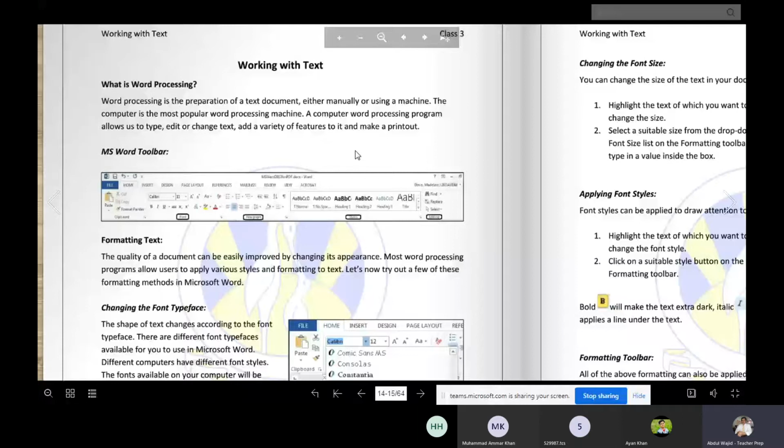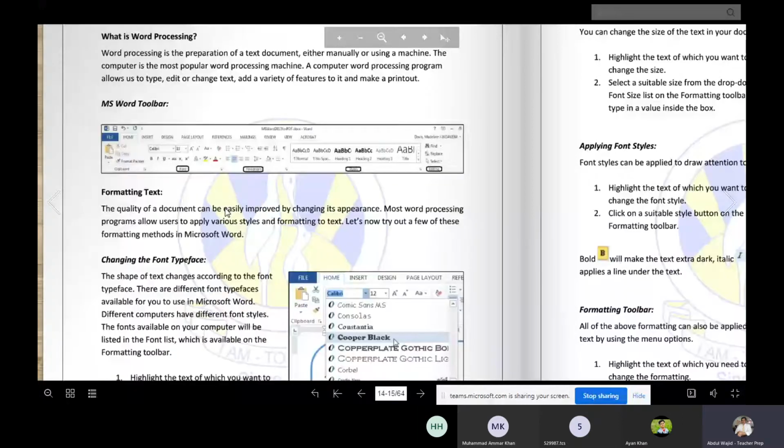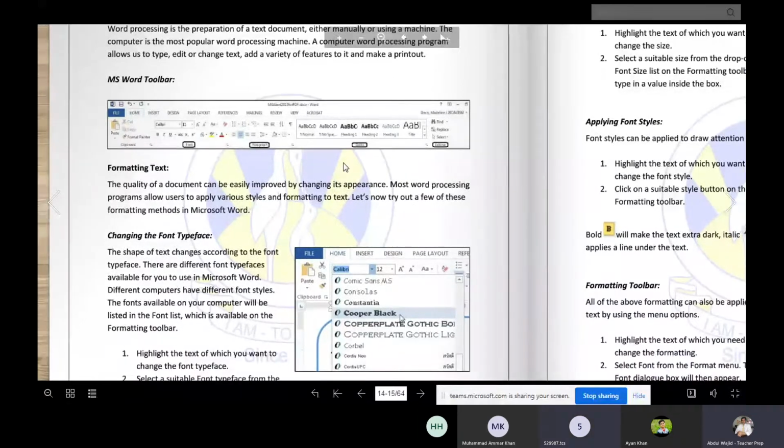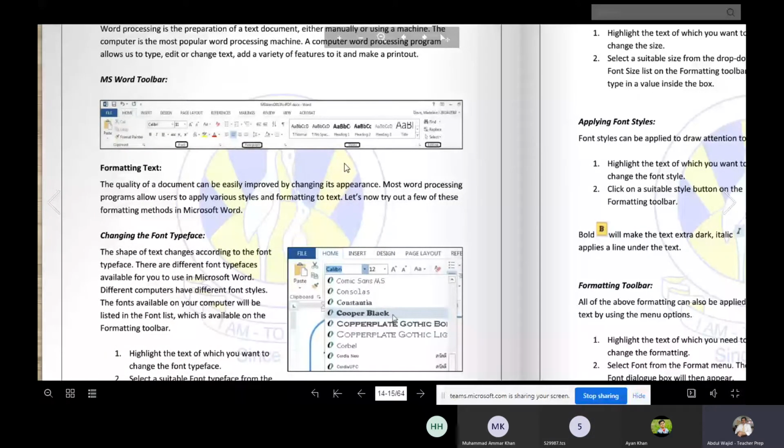Now toolbar, I will show you practically after that. This is the toolbar of MS Word used for designing purposes. You want to save anything, copy paste anything, cut anything, bold any text, underline, change the color, change the size, change the font style. If you want to center the text, you can, right? Using different types of things inside that one.